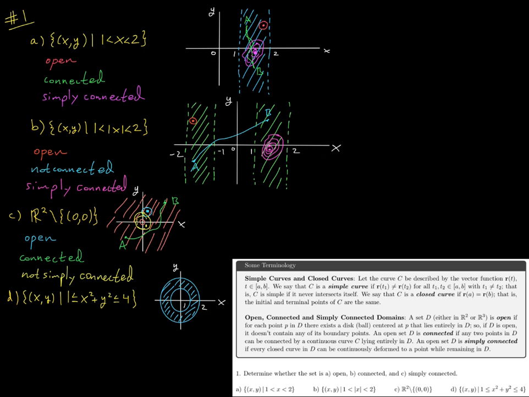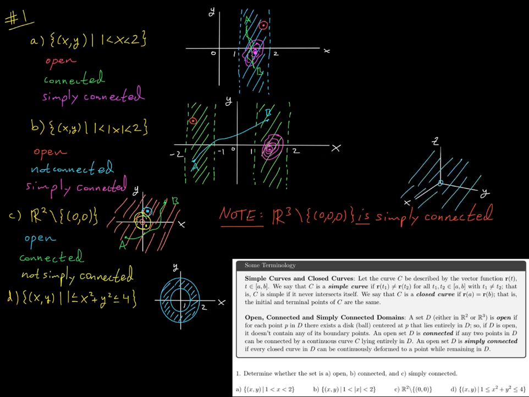Now I do want to point out here, which might come as a bit of a surprise, that if you take all of R3 and exclude the origin, you might say, oh, well then is that not simply connected by the same kind of argument? Well, now that you have this extra dimension, this is actually a simply connected domain.